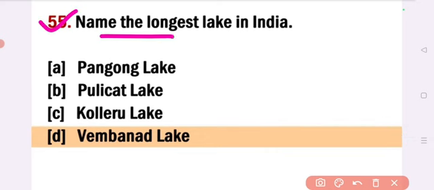Name the longest lake in India. Answer option D, Bhembanand. Name the longest lake in India. Bhembanand lake. Next.